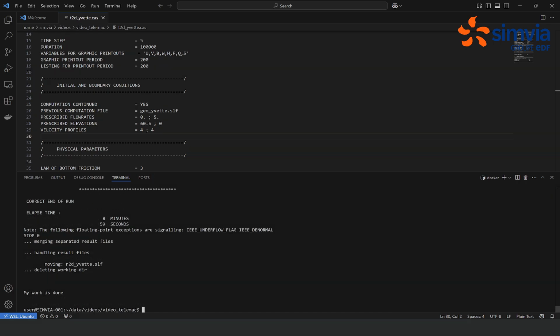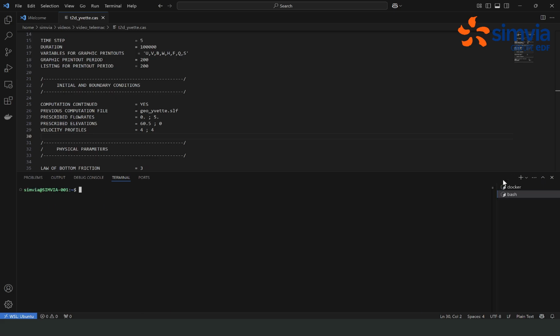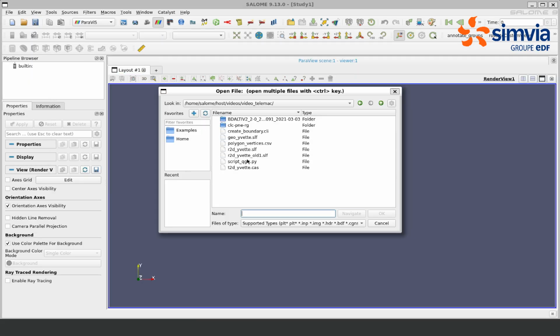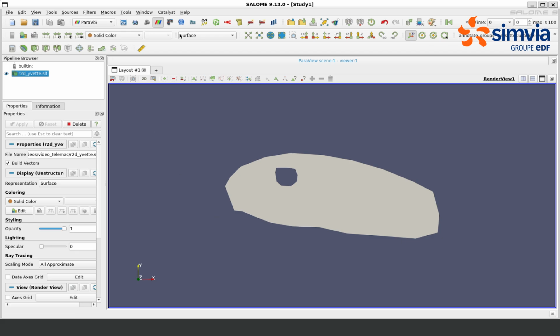Now that the run has converged, you can see that we have two results files, r2d-evet, which is a new one, and r2d-evet old, which was the first one we generated before. Let's open a new terminal and go into Salome. We go in the Paravis module and we open it exactly like we did before. You see now that the free surface has appeared among the physical fields that you can plot.